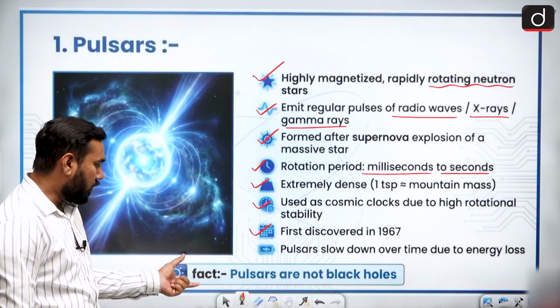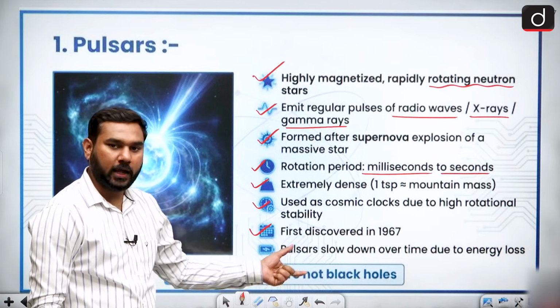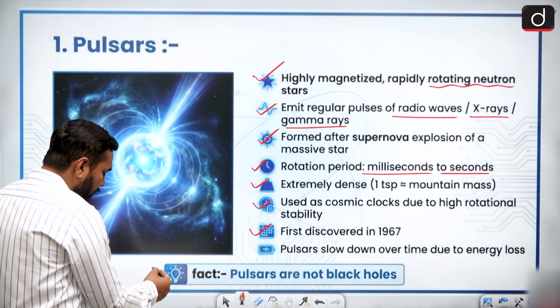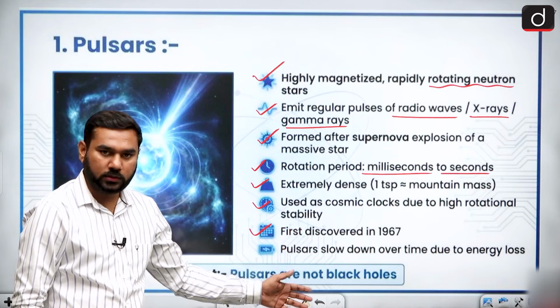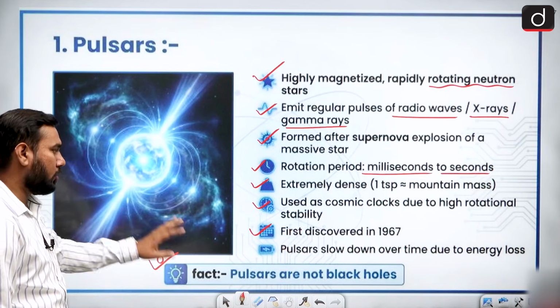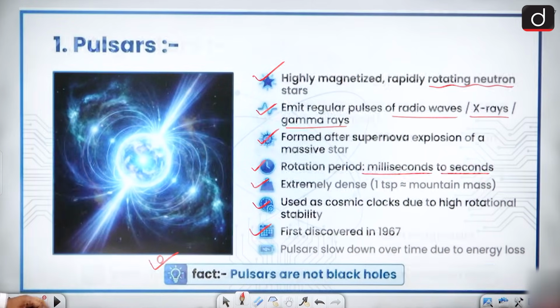But the most important fact: pulsars are not black holes. You have to be focused on this point. Pulsars are not black holes. They are emitting radiation but they are not black holes. Next point,